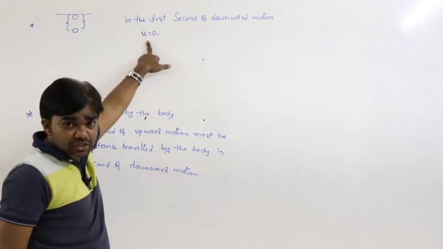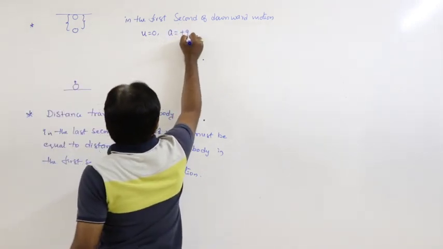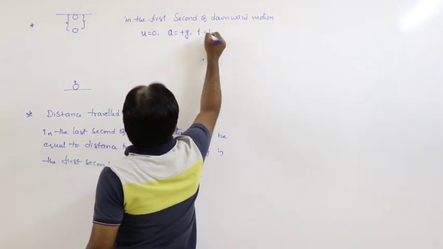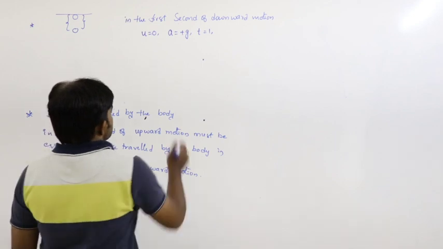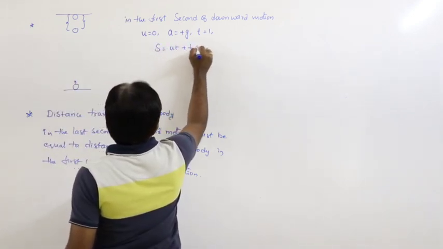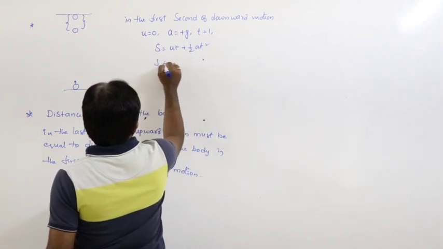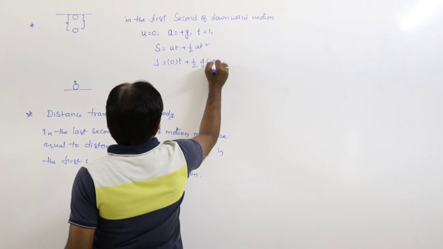That's why initial velocity is 0, acceleration is plus g, and time is 1. For the first second, distance s = ut + half a t squared, s = 0 into t + half g into 1 squared.